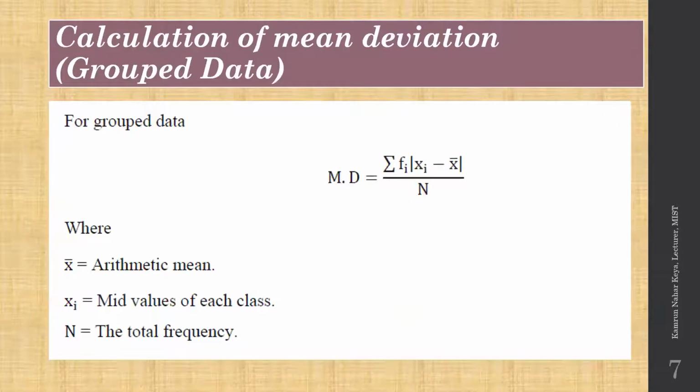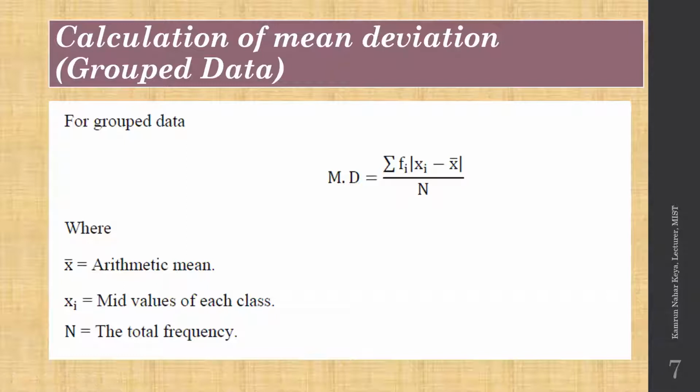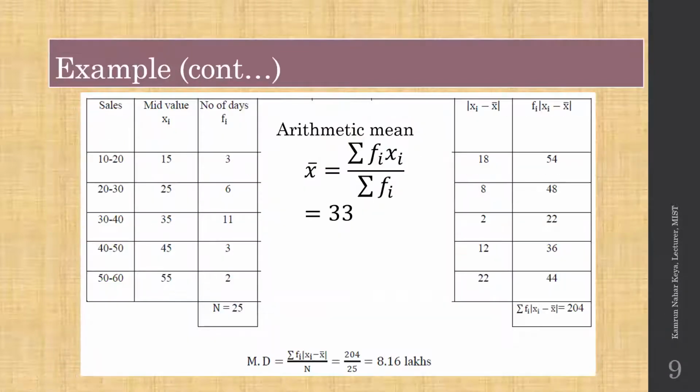We are going to mainly use these formulas. These formulas are our main formulas, because most of the data will be grouped data. Grouped data means this kind of data. You have some range and some frequency. For this range, some frequency. This kind of data is known as grouped data. And for these types of data, we are going to use this formula. So let's just see an example on the board.